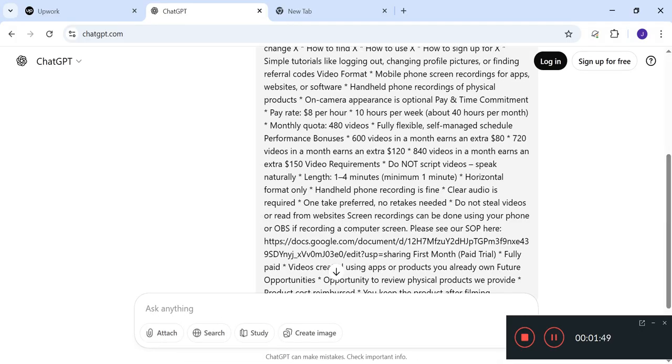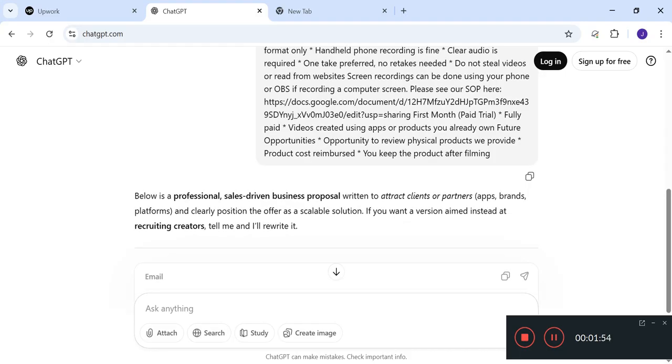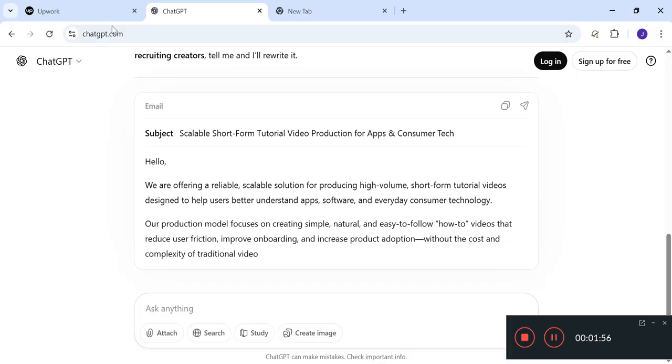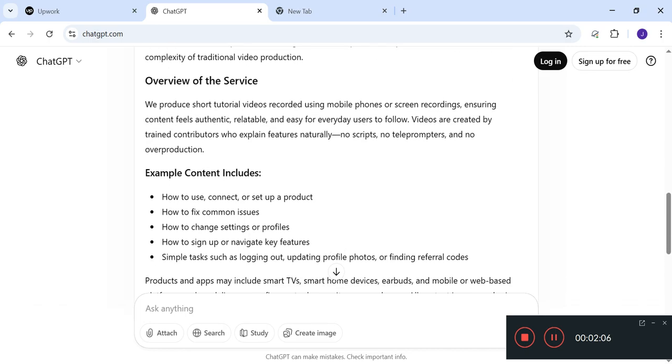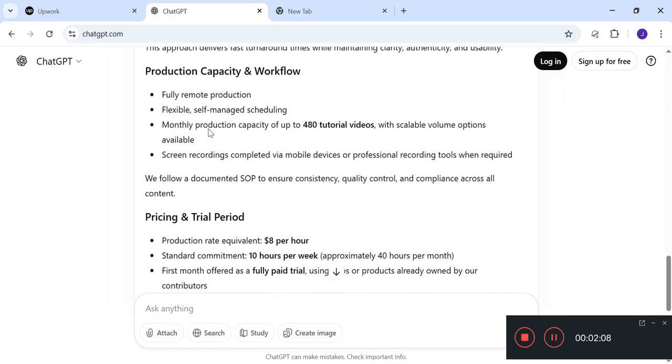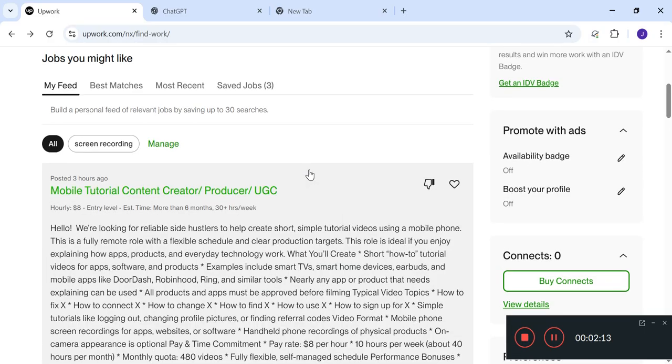And now it will write us, or give us, a customized proposal that we can use, and then we can apply with it on that job, and there will be more chances of grabbing that offer because it will write a compelling, sales generating proposal for you. You can see that it has generated it. You can just copy this and put it here, and you can connect with this person and eventually you will be hired. So that's how you can use ChatGPT for writing a compelling, sales generating proposal for the bids.